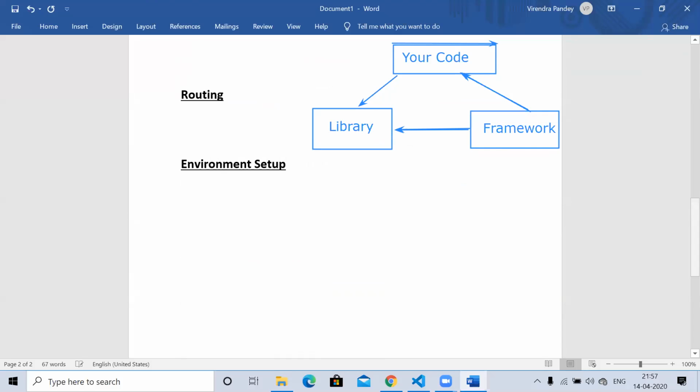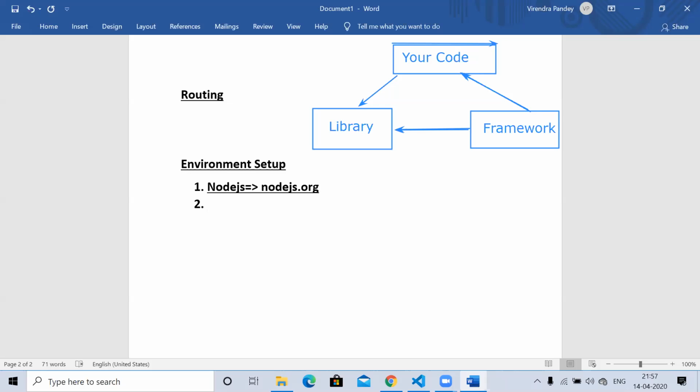When we come to the environment setup, the first thing we need to take care of is Node.js. First we need to install Node.js on our system. You will get Node.js from nodejs.org. When you go to this site, you can download it from there and install it. I will show you how to do it.